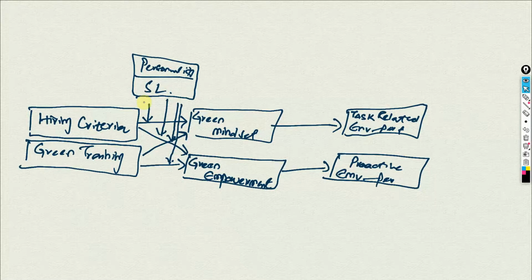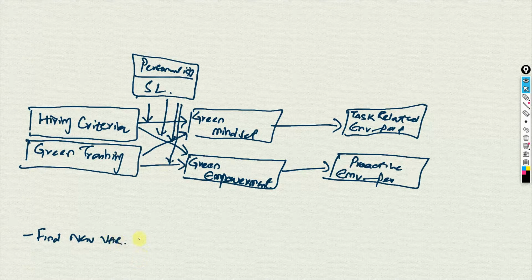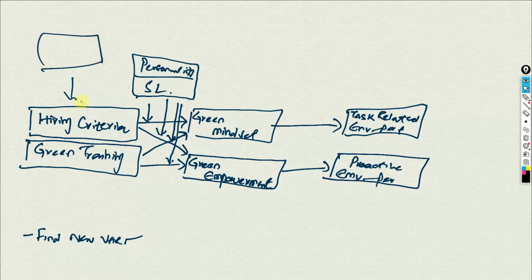Now in order to solve this issue, you need to look into multiple studies and base your study on gaps from multiple research studies. In that case, how will I base my studies on multiple studies? You will have to find new variables. The solution is obviously the gaps; the originality is based on new variables. Which new variables? Well, it could be anything that may influence this variable here.